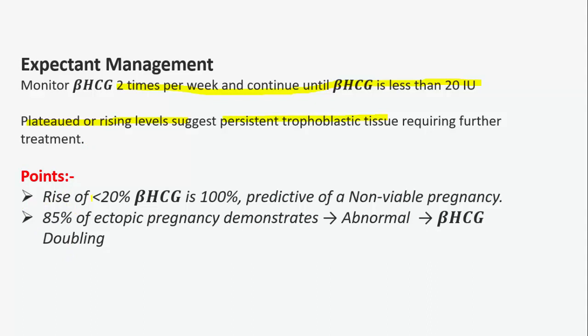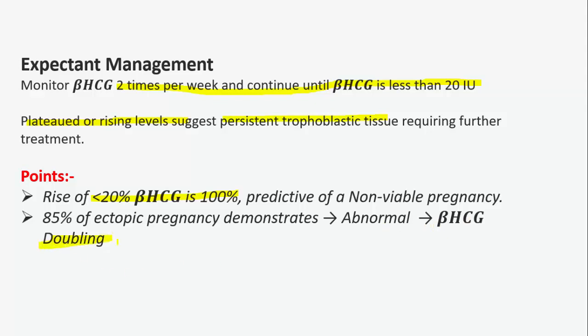A rise of less than 20% of beta HCG is 100% predictive of a non-viable pregnancy. So if there is less than 20% rise of beta HCG, it can be ectopic, or a miscarriage later on, or a failing pregnancy. In 85% of ectopic pregnancies there will be abnormal beta HCG doubling.